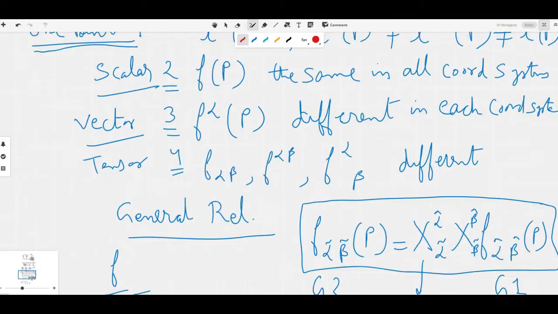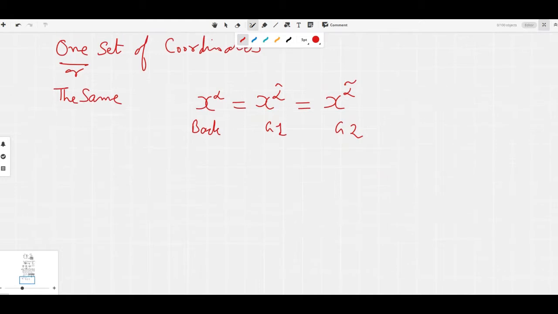And here we are saying that the coordinates are the same. And when the coordinates are the same, the points have to be different. So the same coordinates, first conclusion: the points are different.